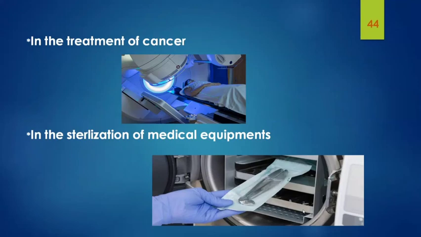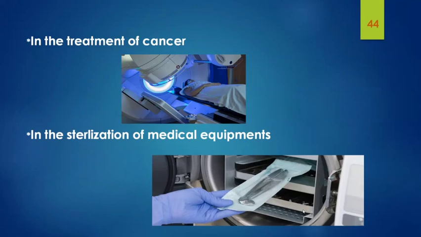Next, in the treatment of cancer. We know that cancerous cells are very sensitive to gamma radiations because cancerous cells divide very rapidly. So, they are more immature than the normal cells, and gamma rays can easily affect them. So, gamma rays are used to damage the cancer cells, but they are harmful to our normal cells also.